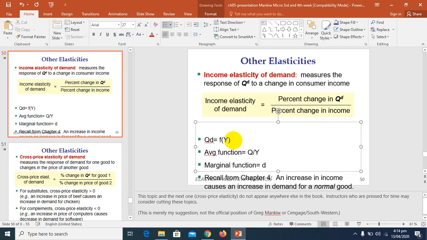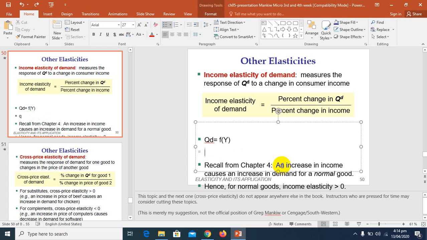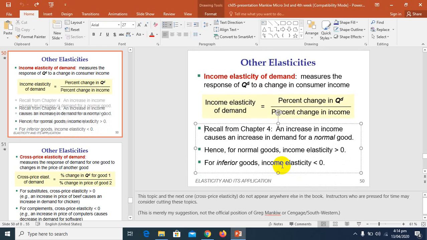So here, dQ divided by dY. So this is the marginal function. Quantity demanded is a function of income. If we are talking about that function in average terms, then quantity is divided by Y, and when we are talking about the marginal function, then it is the change in quantity demanded due to the change in income. So this is basically the basics of the relationship between income and quantity demanded. So I am going to delete these things and come back to my original slides.